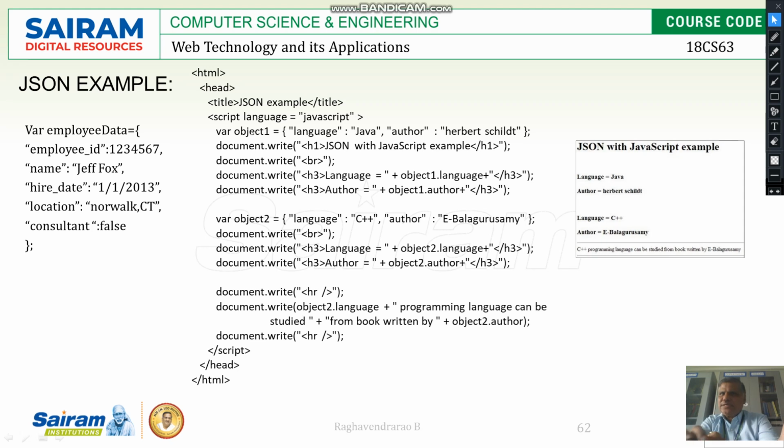Object 1 is here. Object 1 dot language, the name is being called, and then that is output over here. So the name is called, and the value is going to get printed. Then document dot write author, plus object 1 dot author.